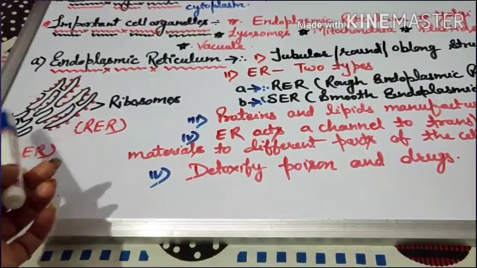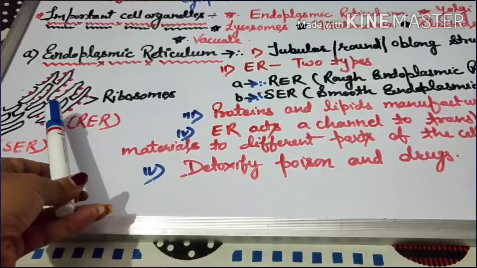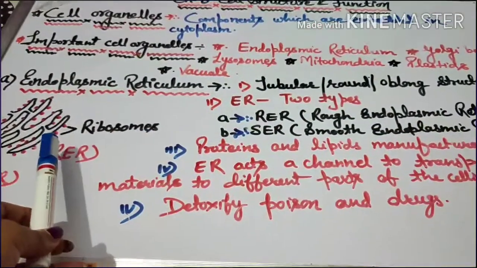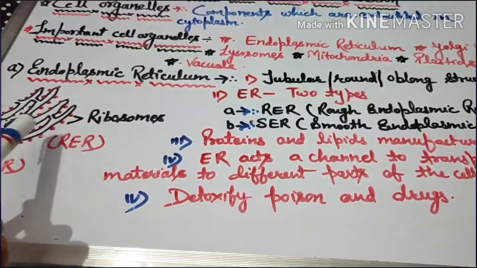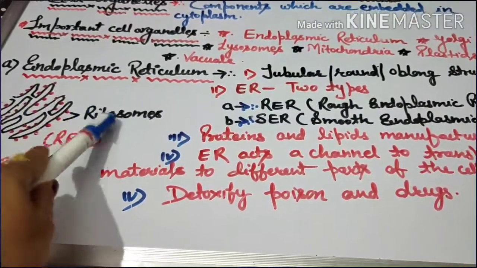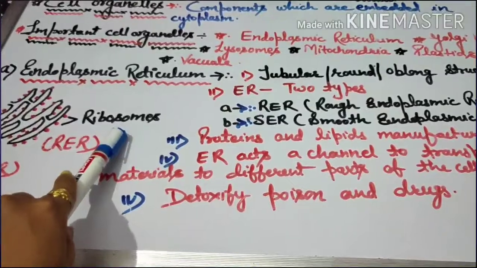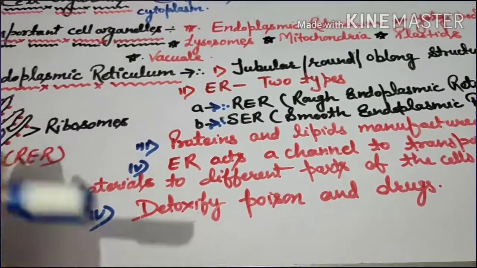And in this case the surface is granular, meaning granules of ribosomes are present. Alright. Now, what is the importance of endoplasmic reticulum?